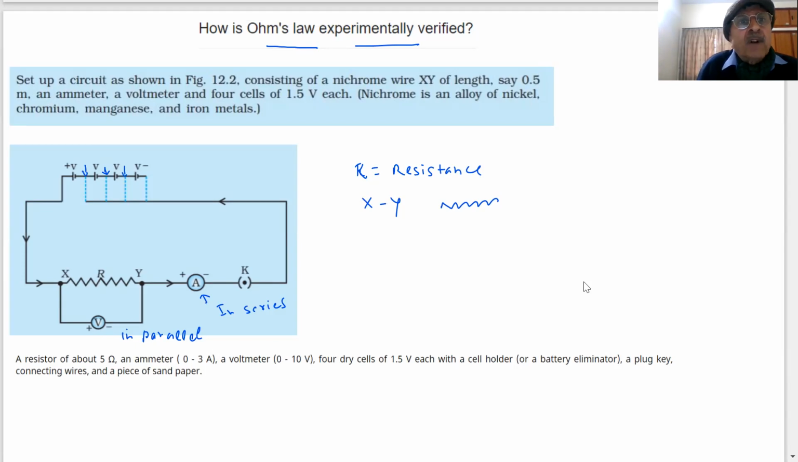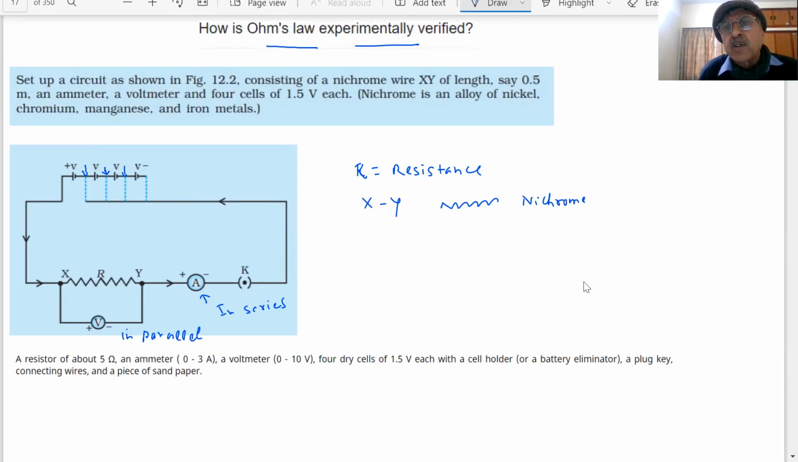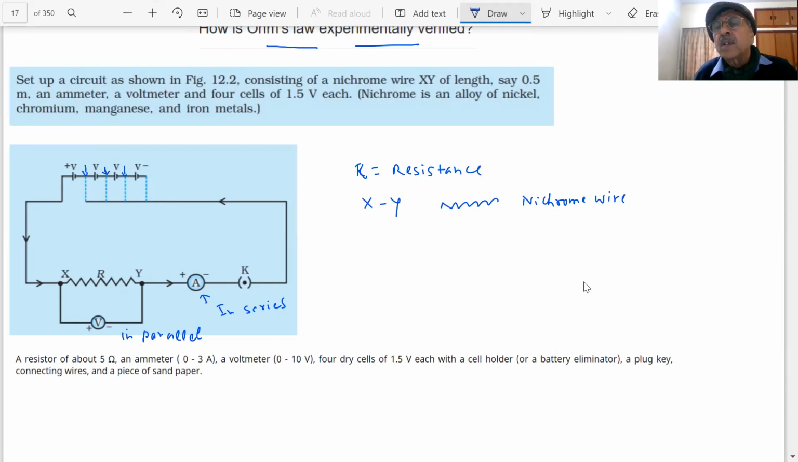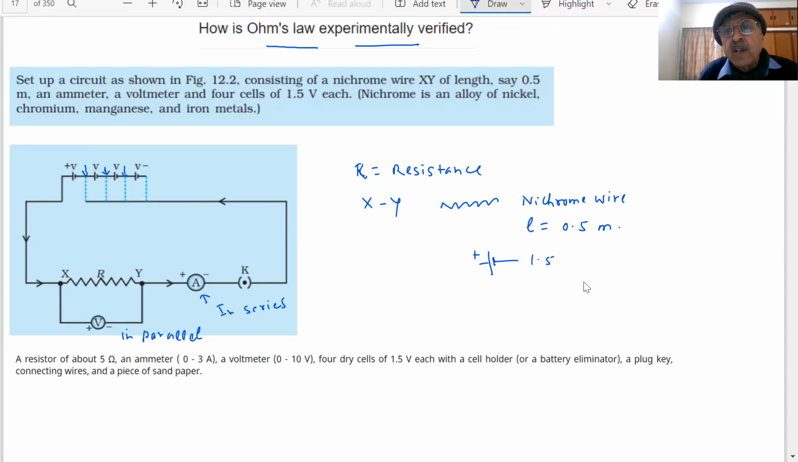Yes, sir. Okay. What we have, we are setting up a circuit consisting of nichrome wire. XY is a nichrome wire, students. It is a wire which is a good conductor, of length, say, 0.5 meter. How much length is he saying? Length of the wire, 0.5 meter, students. A voltmeter, ammeter, and 4 cells of 1.5 volt each. This is one cell. How much is each cell? 1.5 volt.